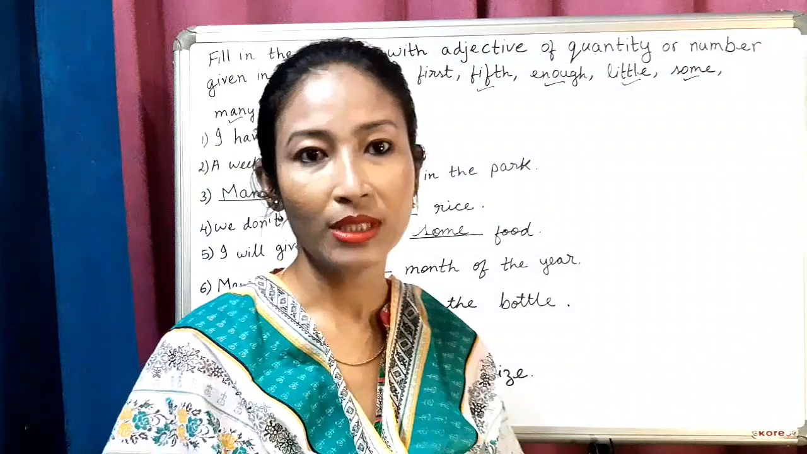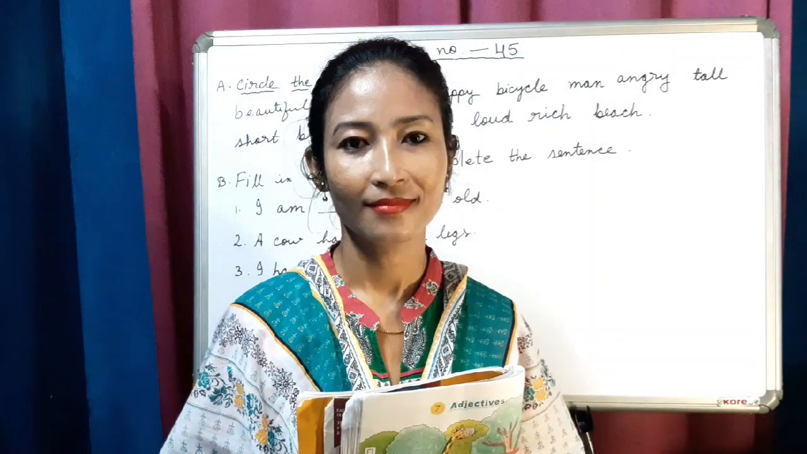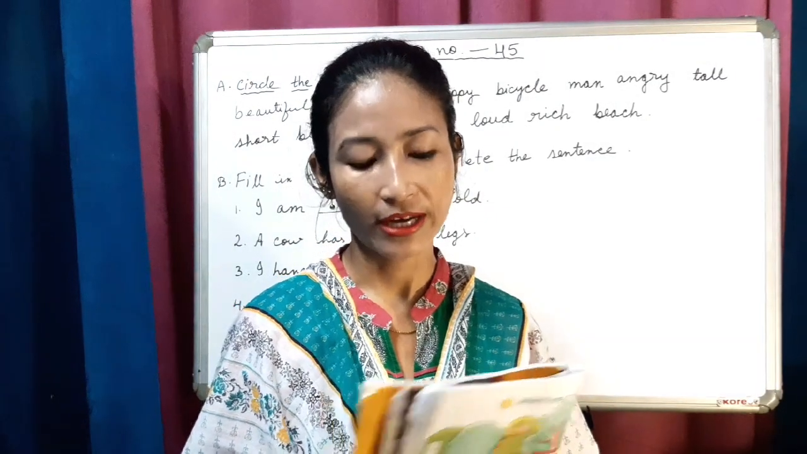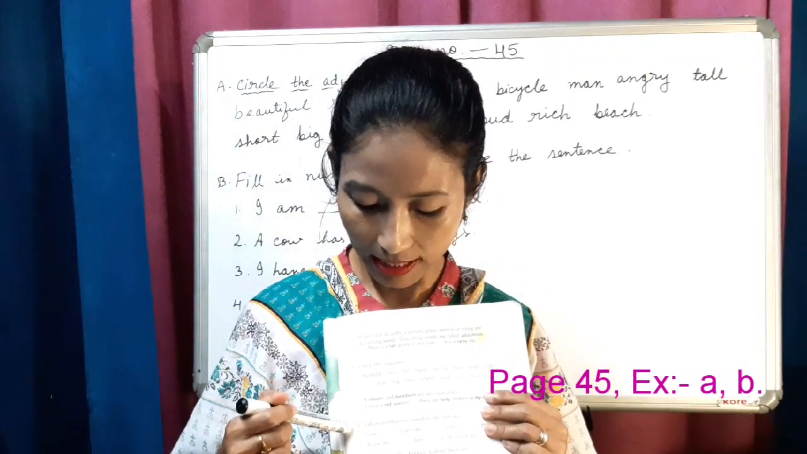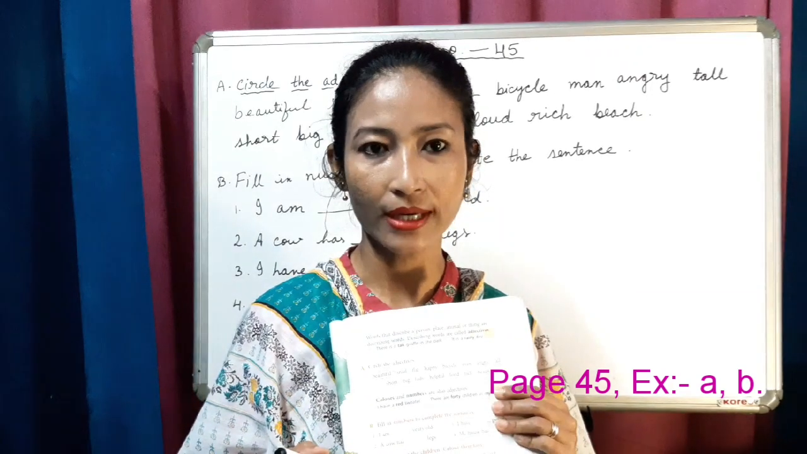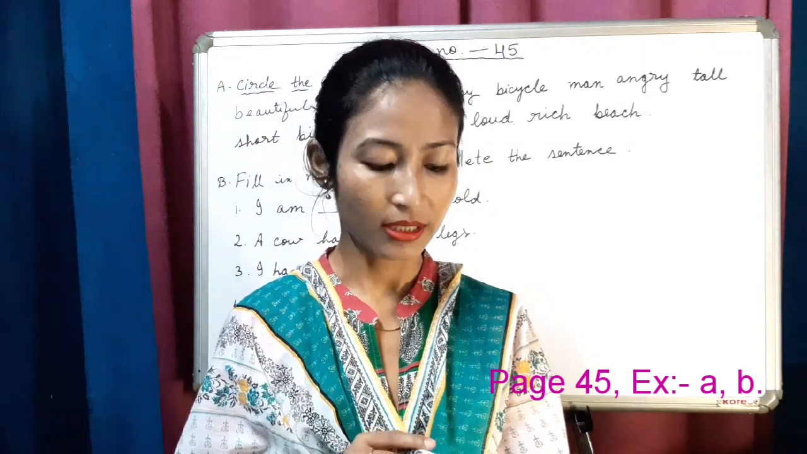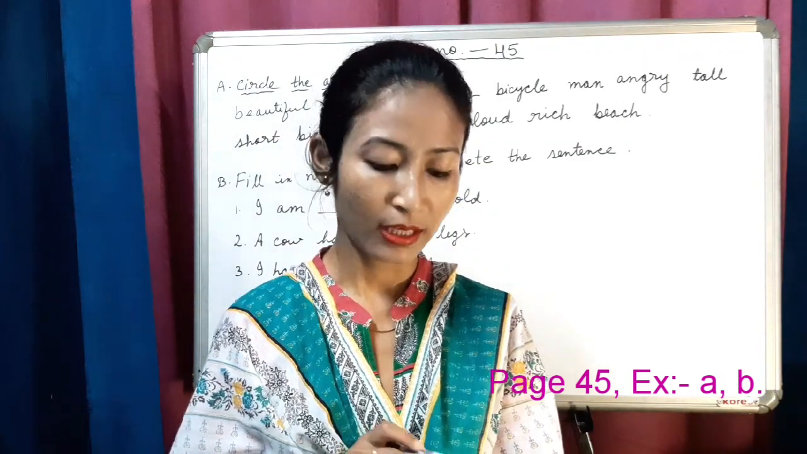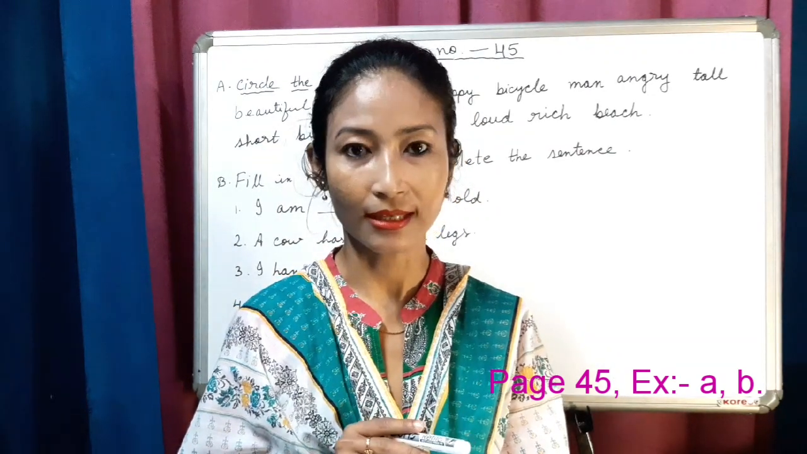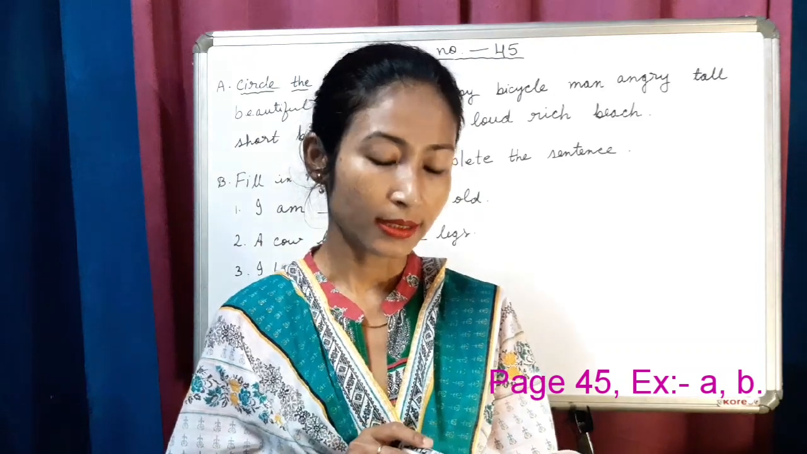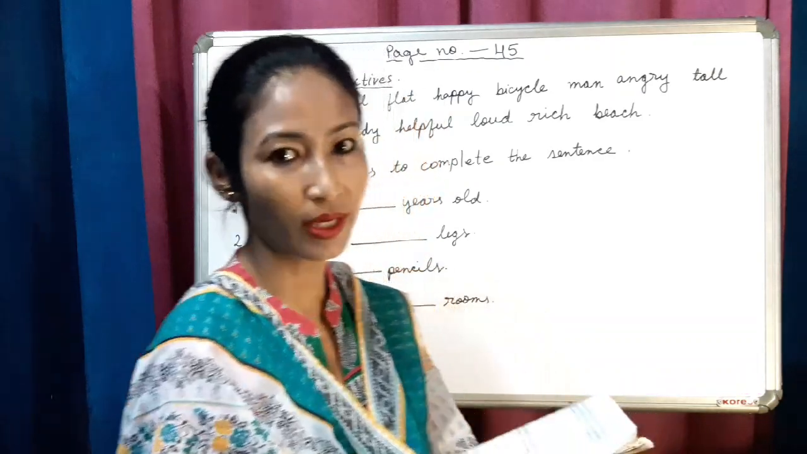Now let's do some exercise from the grammar textbook. Take out page number 45. We will do exercise A and exercise B. Here, exercise A, circle the adjectives. You can see some words in your book. So you have to identify the adjective and you have to circle it. Alright. So let's do it. I have written the questions already. So follow me.